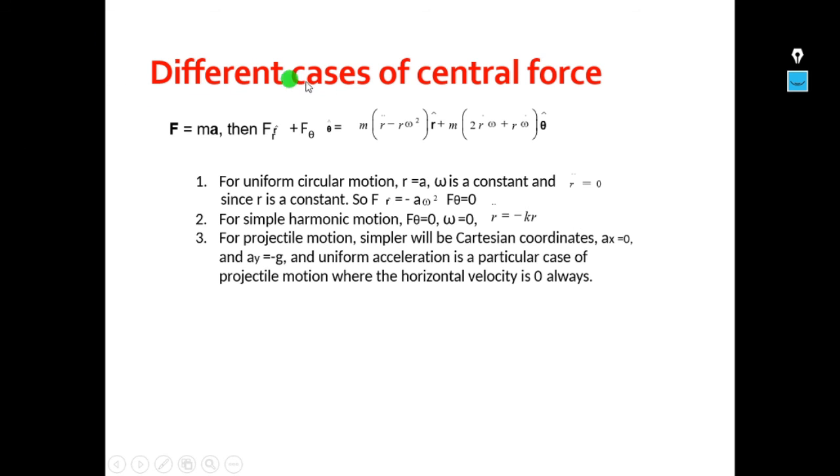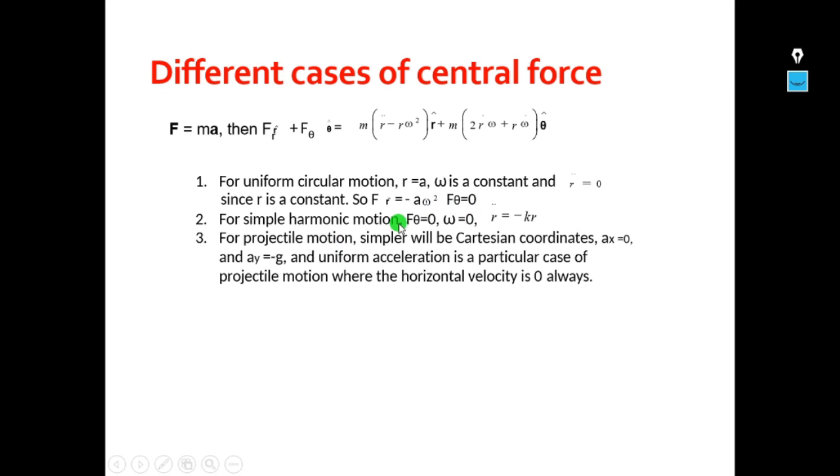Now we will see different cases of central force. As we know, F is equal to ma, and F can be written as Fr r cap plus F theta into theta cap, which is equal to m into a, where a is the acceleration. So for uniform circular motion, r is equal to a, omega is a constant, and r double dot is equal to 0 since r is a constant. In that condition, Fr will be minus m a omega square, and F theta will be 0.